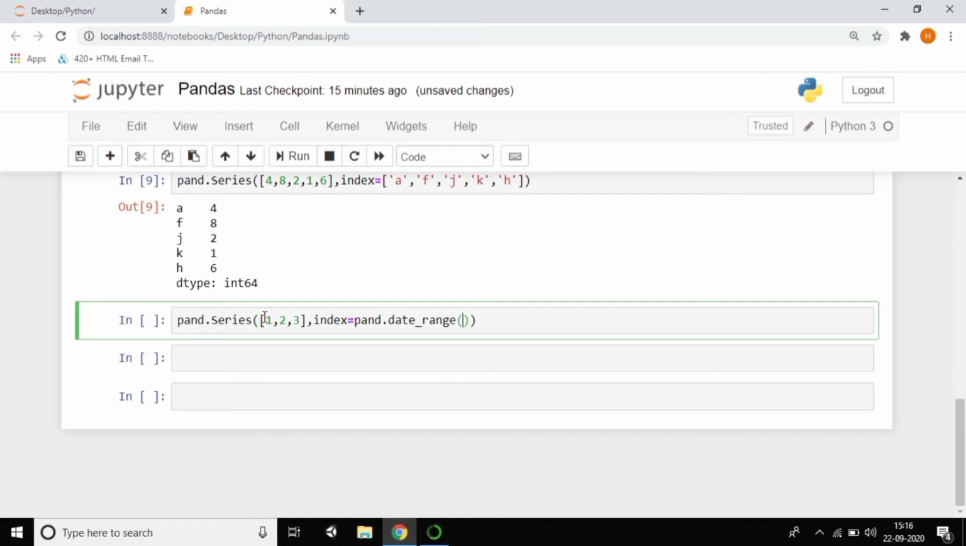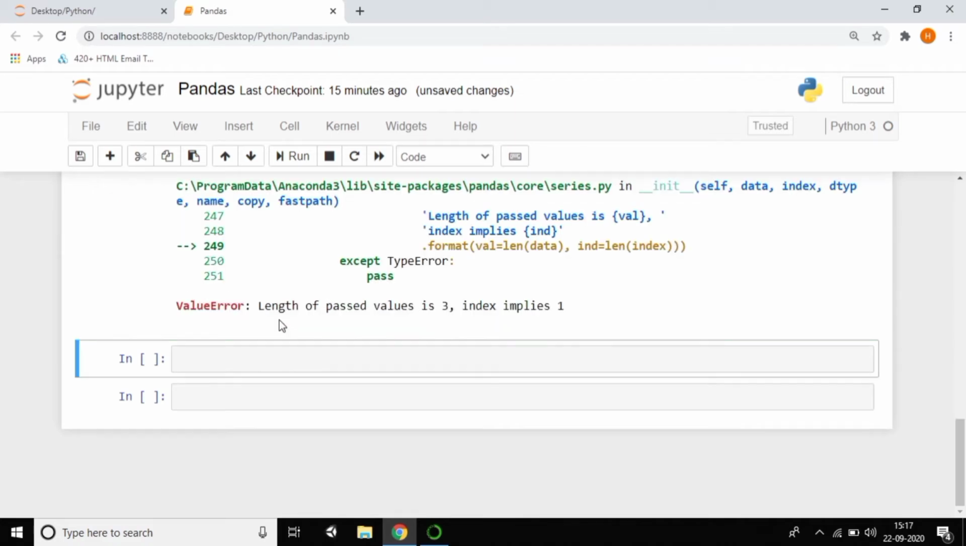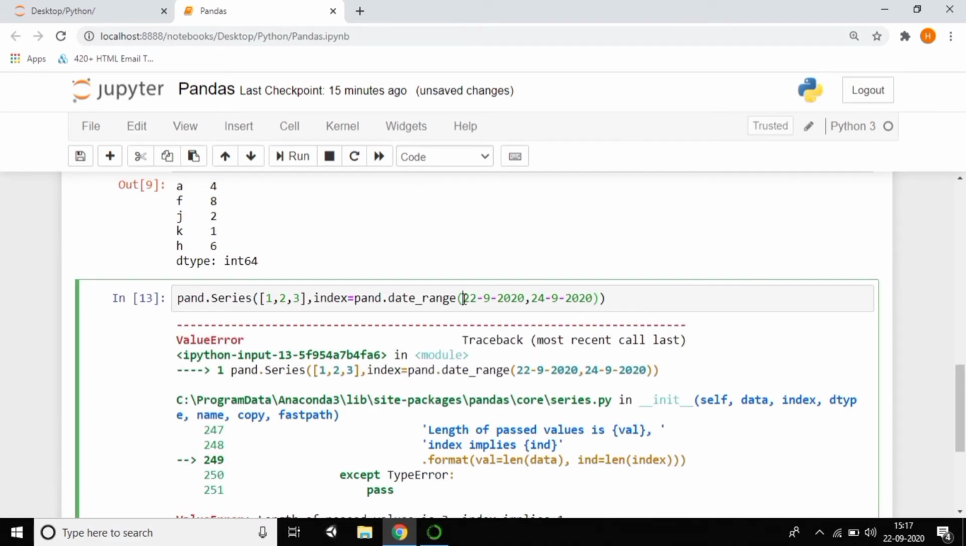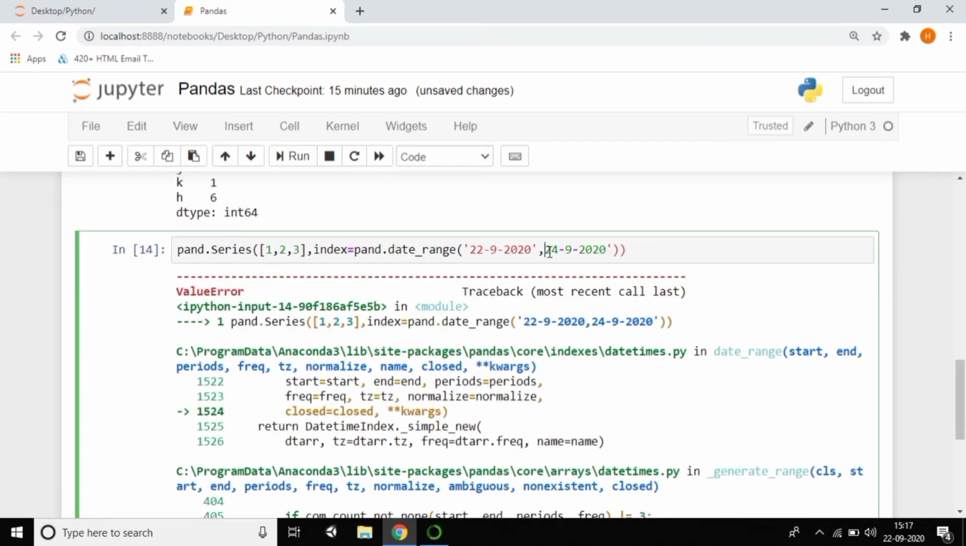Here, we have 3 values, right? So I want the date 23-12-2020. Of course, today is the 9th, so you can take today's date, whatever you want. You can do that, and just copy. You can give up to, we have 3 indexes, right? So 22, 23, 24. Just give up to 24-9-2020, and just press shift enter. See the output. Yeah, just give it in quotations.